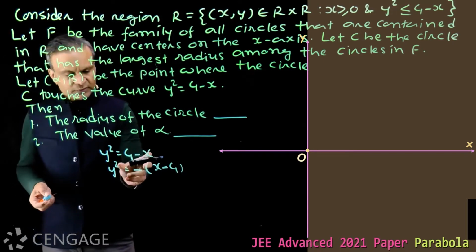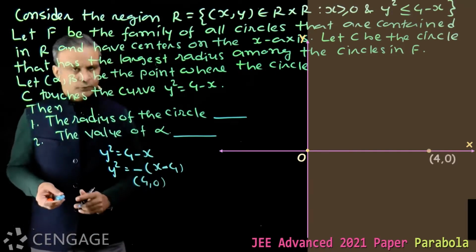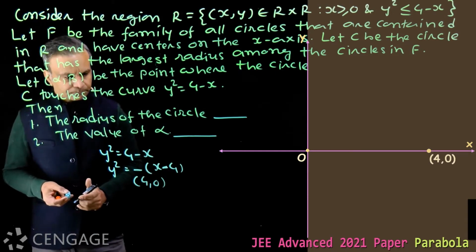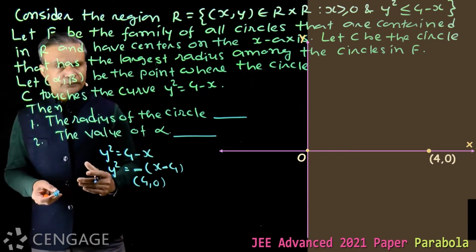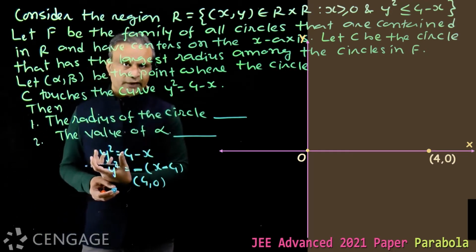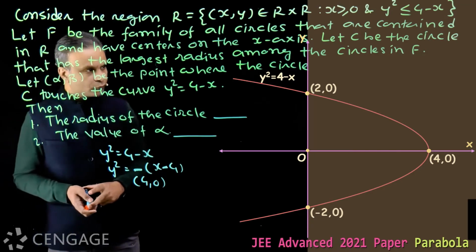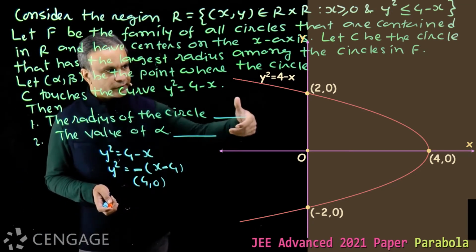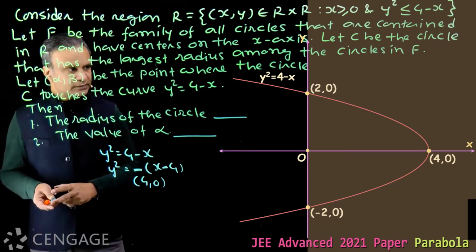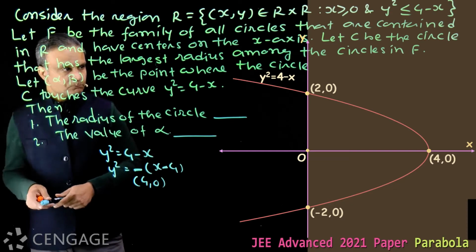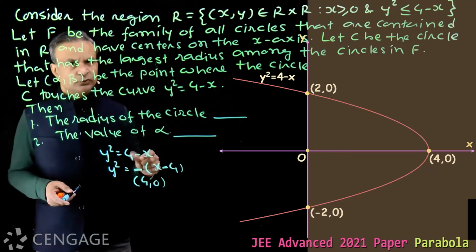Now this is a parabola. Vertex is 4 comma 0. And here the coefficient is negative, so the graph will open towards left. So here we have a graph of a parabola having vertex at 4 comma 0 and it is concave towards left. And it intersects the y-axis at 0 comma 2 and 0 comma minus 2. Put x is equal to 0, we get y is equal to plus minus 2.